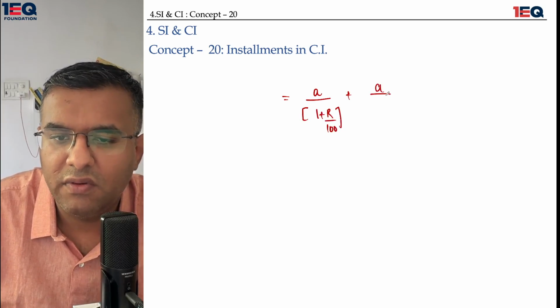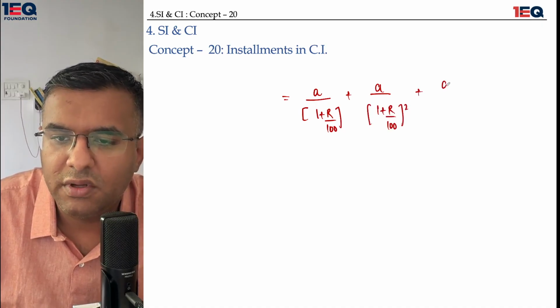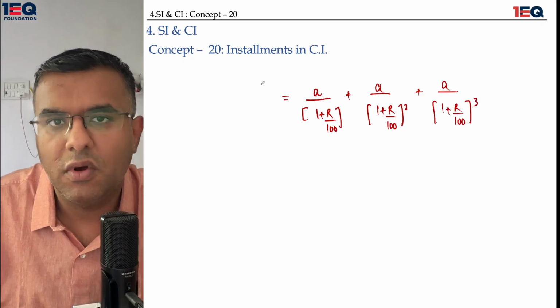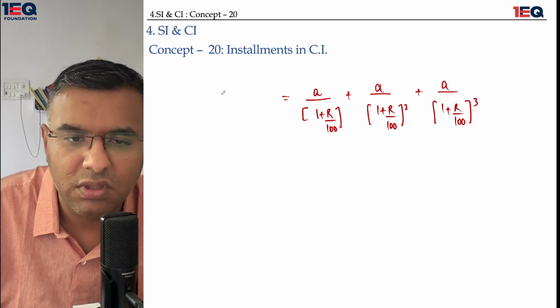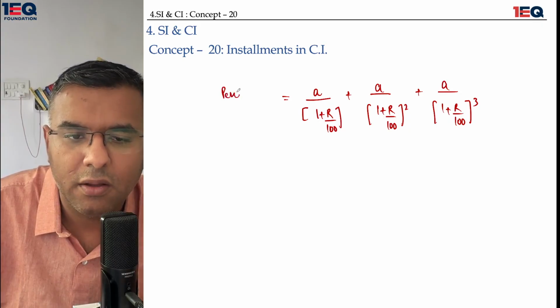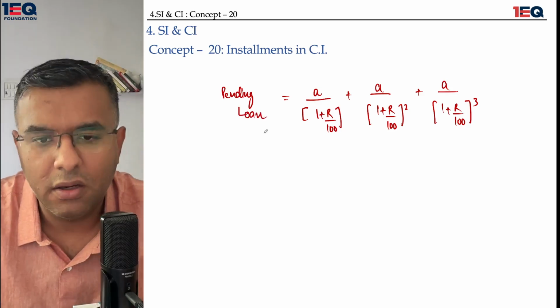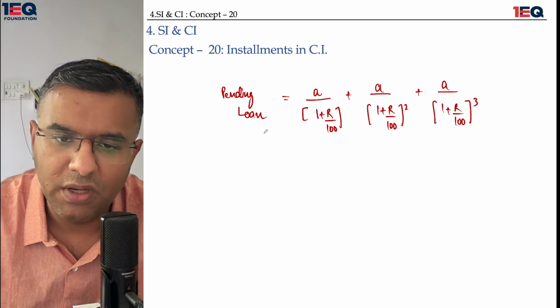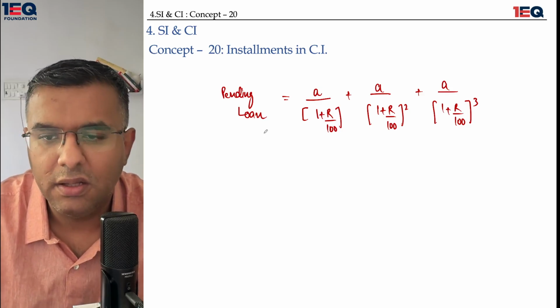For the second year, you will have to pay A upon 1 plus R upon 100 raised to the power 2. For the third year, A upon 1 plus R upon 100 raised to the power 3. What would this entire situation amount to? This entire situation would amount to the pending loan. This is how installments are taught, where A is the monthly installment or the yearly installment. Got it? Let's go ahead.